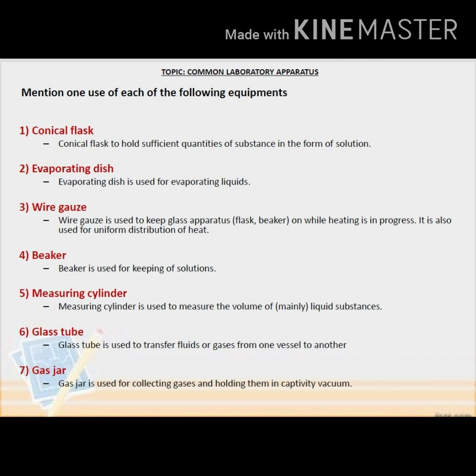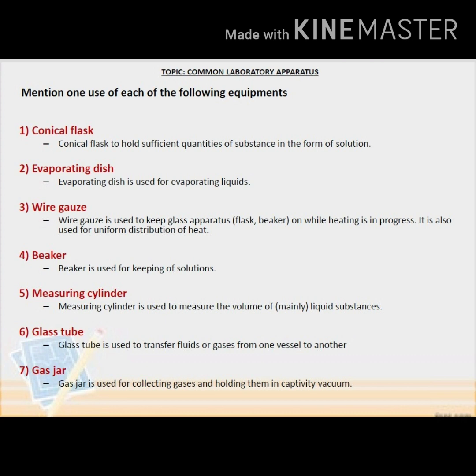Conical flask. Conical flask is used to hold sufficient quantities of substance in the form of solution. Evaporating dish. Evaporating dish is used for evaporating liquids. Wire gauze. Wire gauze is used to keep glass apparatus on while heating is in progress. It is also used for uniform distribution of heat.